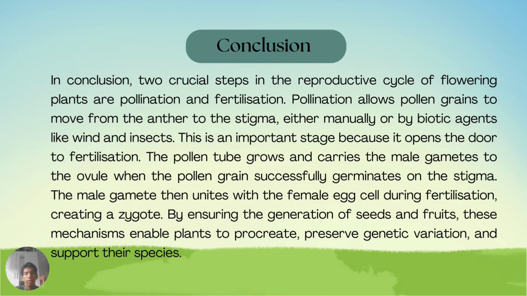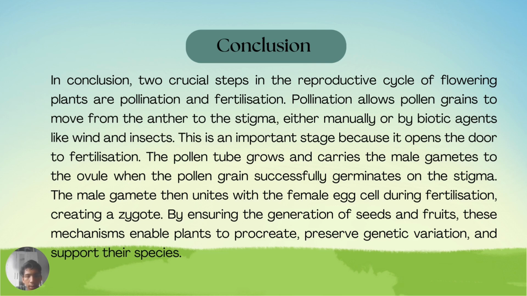So for the conclusion, two crucial steps in the reproductive cycle of flowering plants are pollination and fertilization. Pollination allows pollen grains to move from the anther to the stigma, by abiotic agents like wind or biotic agents like insects. This is an important stage because it opens the door to fertilization.